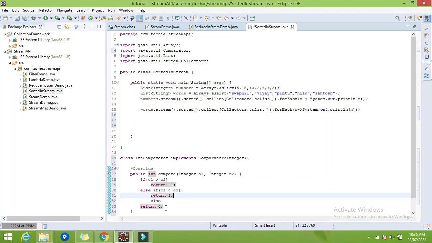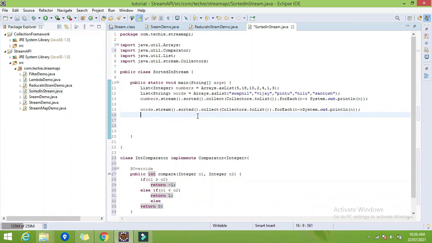Right, if both elements are the same, then return 0. Whatever is the greater element, return -1, because I want the greater element at the starting position, before the second element. So if o1 is greater than o2, return -1, meaning the greater element will be at the first position and the smallest element will come after that greatest element. So that's why we return -1.